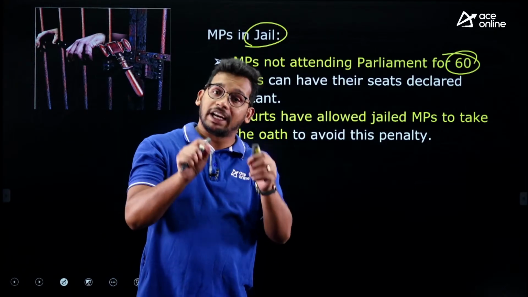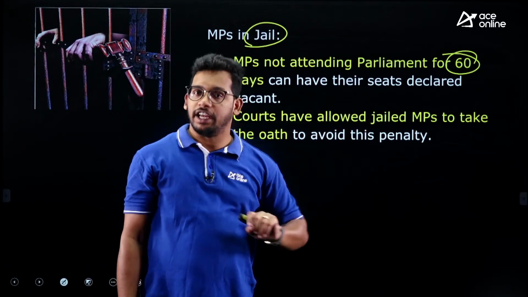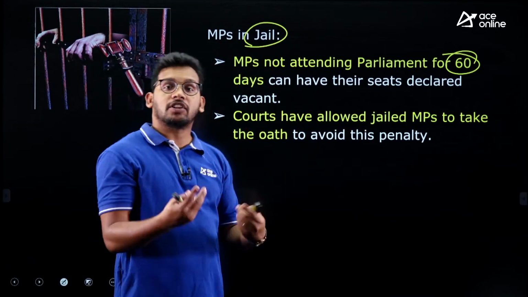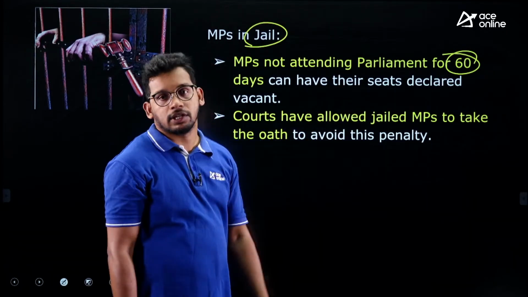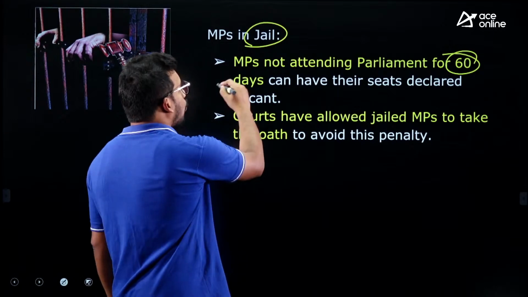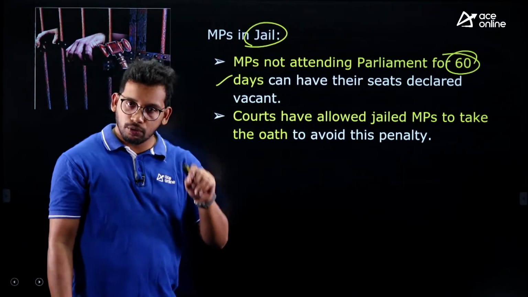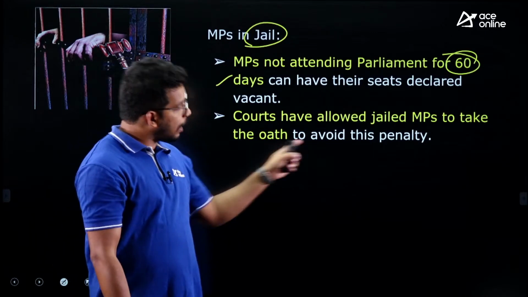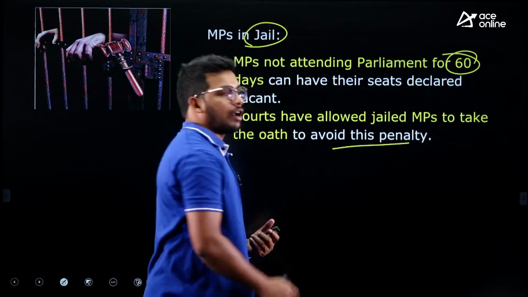So that's why it is mandatory for the person to attend the session at least once in 60 days, right? But the MP is already in jail. How can this person come and attend? For that purpose, the courts have many times said that a person who is an MP and who is in jail can come and take the oath, so as to avoid any penalty.